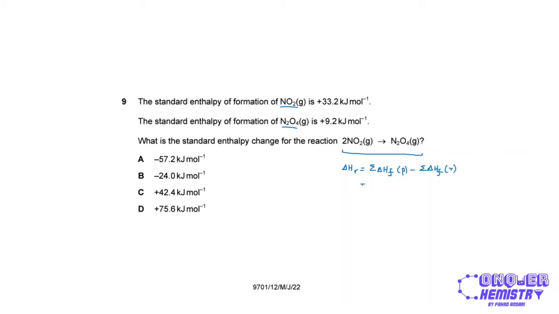And so in this case, the product is N2O4. Its enthalpy of formation is 9.2 kilojoules per mole. So that's 9.2. From this, we subtract the sum of enthalpy changes of formation of the reactants. We have NO2, whose enthalpy change of formation is 33.2. And we have 2 moles of it in this equation, so we will multiply this by 2. So 2 times 33.2. And so the answer turns out to be negative 57.2 kilojoules per mole. And so that will be option A right here.